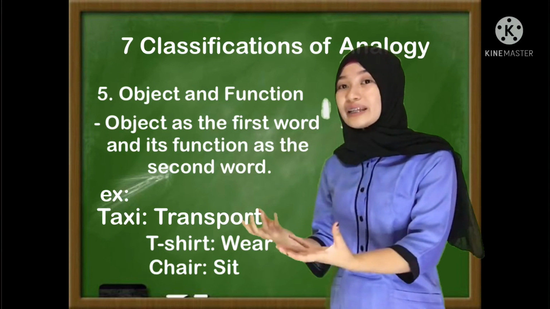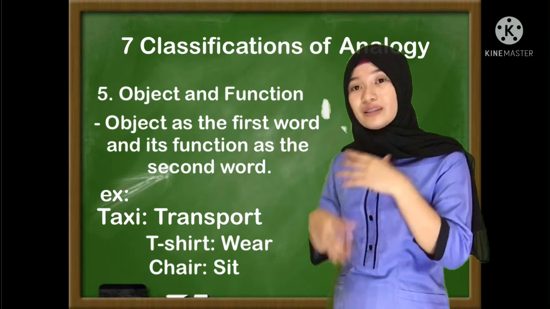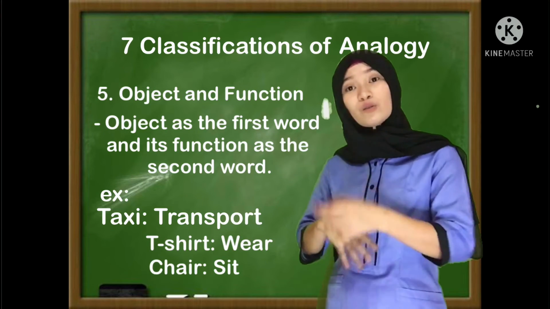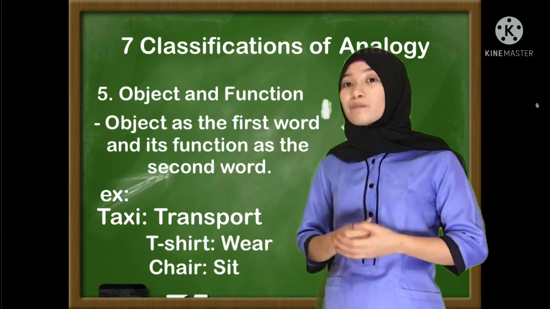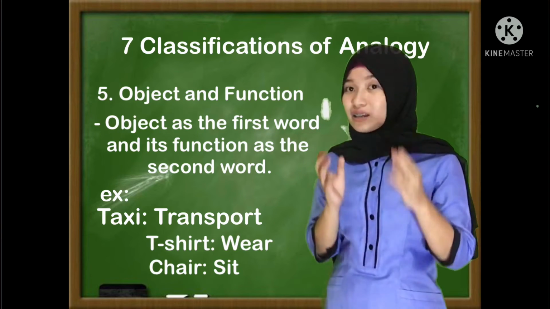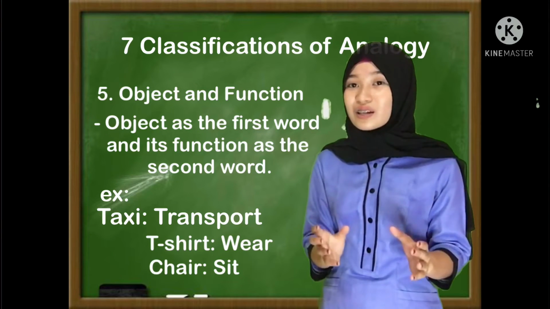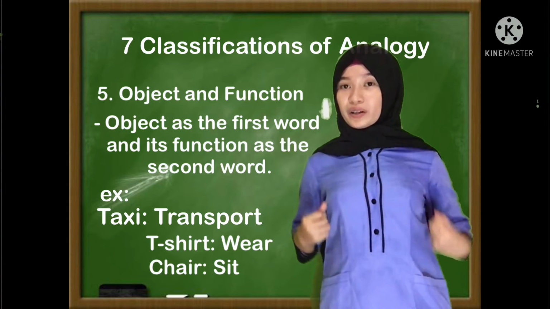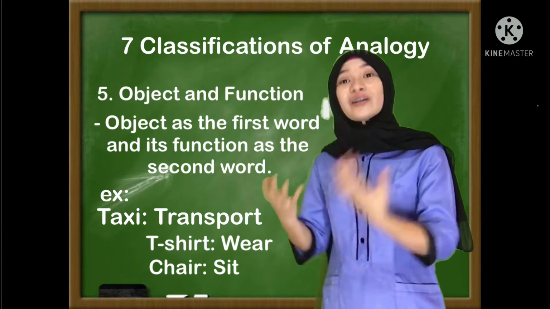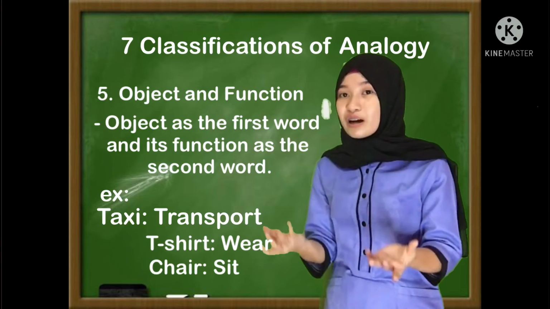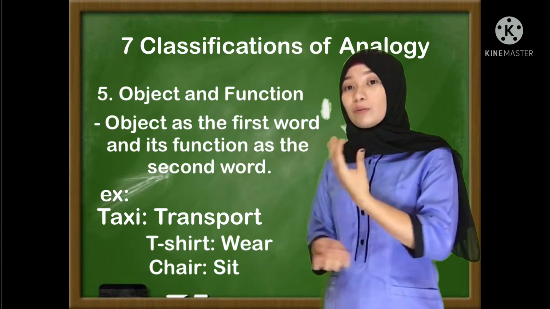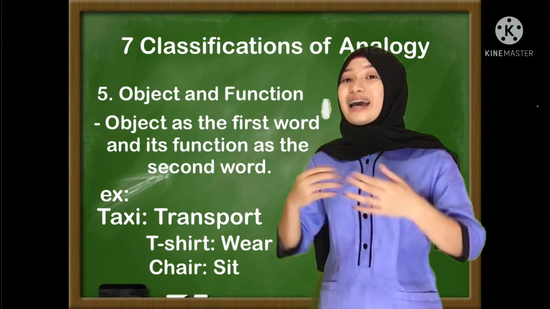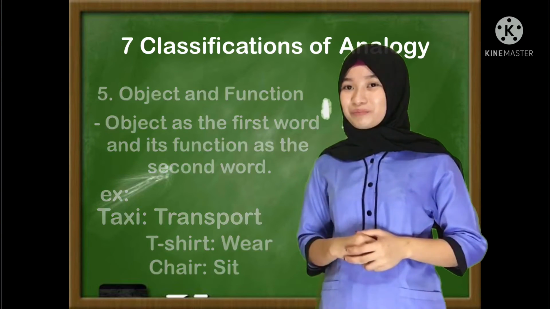Because the object as the first word, which is the taxi, and the function as the second word, which is to transport. Meaning, we use taxi to transport. We use t-shirt to wear. We use chair to sit. So that is the function of each object.